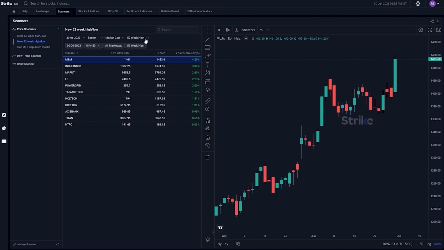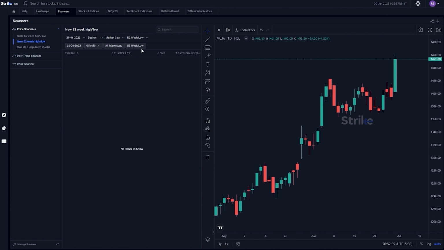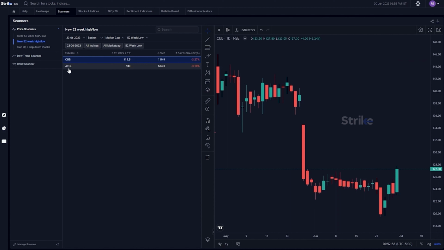Now you may say, well, I don't want to see 52-week highs, I want to see 52-week lows. You can drop down and choose 52-week lows. Well, there are none in the Nifty 50, but if you take all indices, well, I don't see any either. Now you might want to see, what if we were 2 days before? Were there any new 52-week lows a couple of days ago in the entire market? And the answer appears to be a no, right? But a couple of days back, yes, there were 2 stocks that were making 52-week lows. So you can actually do a filtration based on whatever you want to see.